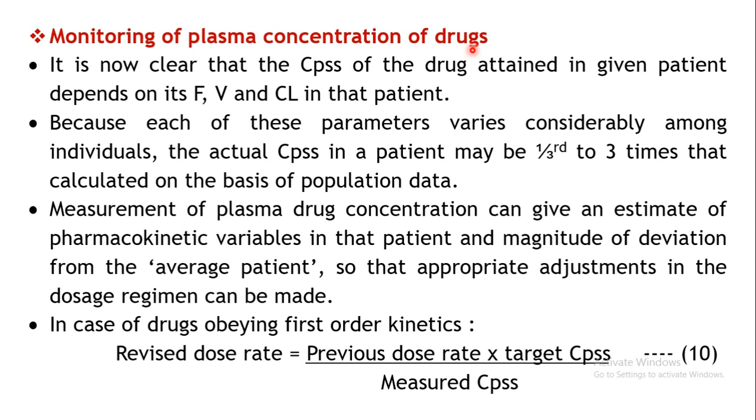Okay, so as the name implies, plasma concentration, you are observing what is the plasma concentration. As we have seen in the earlier aspects, what is the importance of plasma concentration? It's the plasma concentration that will determine whether your drug will show the action or not, whether it will show therapeutic effect or toxic effect. So that totally depends upon the plasma concentration. There are certain drugs which show therapeutic effect only when it reaches a particular plasma concentration. So plasma concentration plays a very important role.